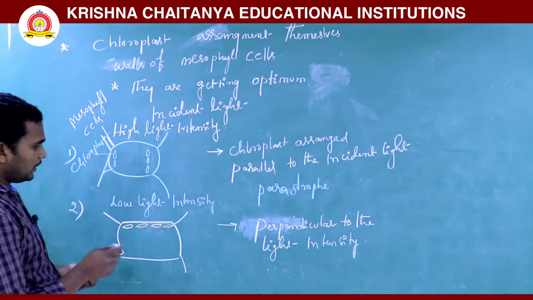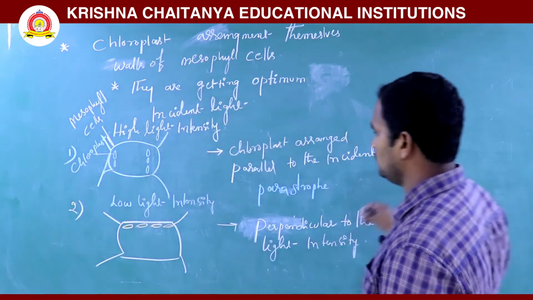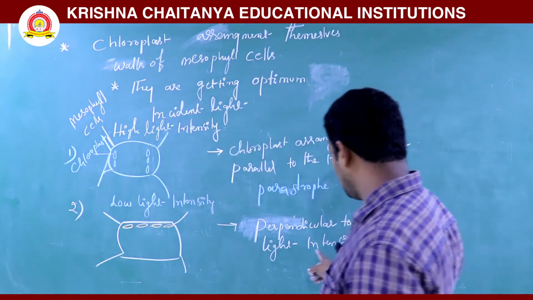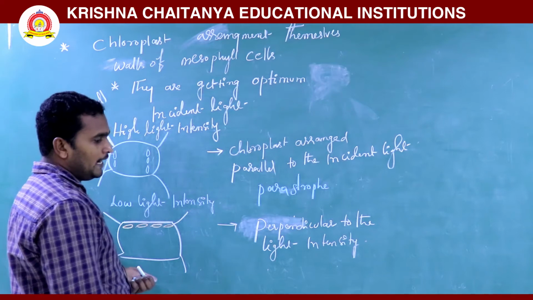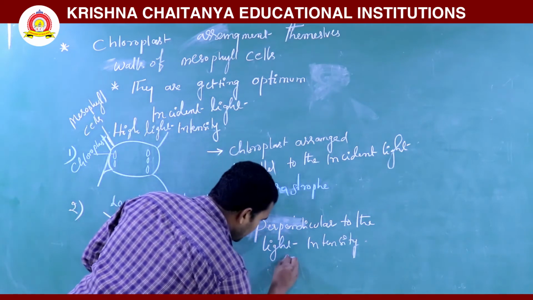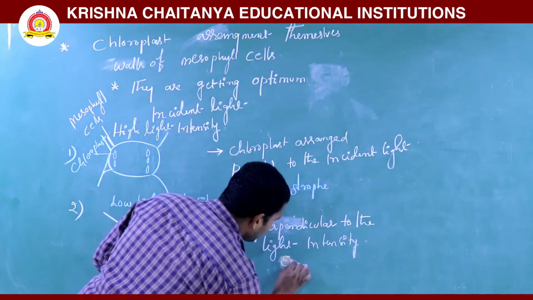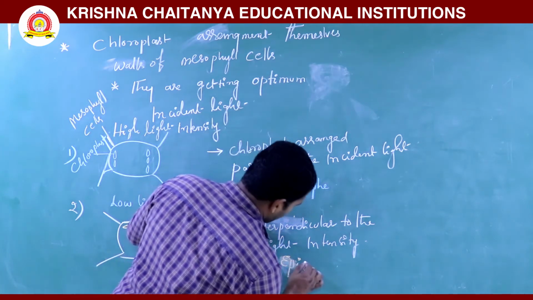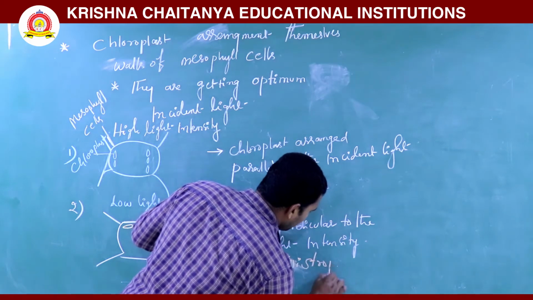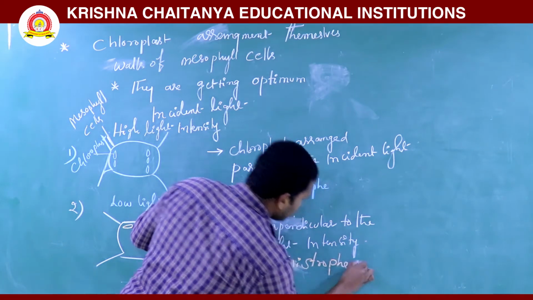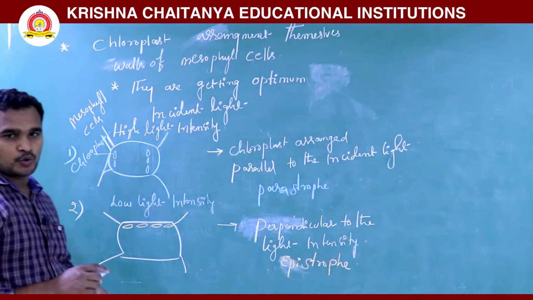Okay, next, another condition. Here we discussed the arrangement for high light intensity, parallel. This is called epistrophe. Epistrophe, parastrophe, apostrophe.